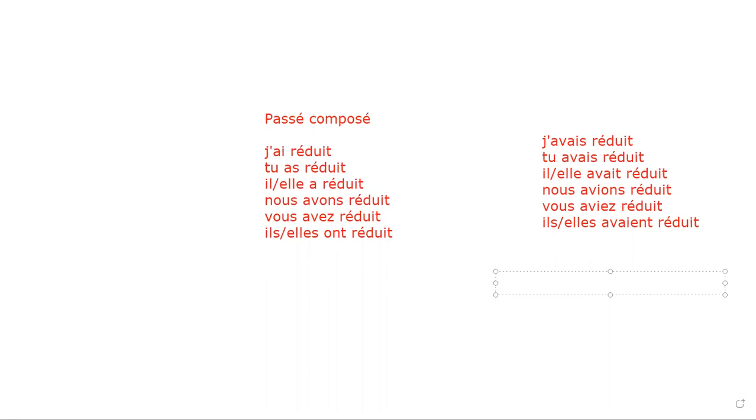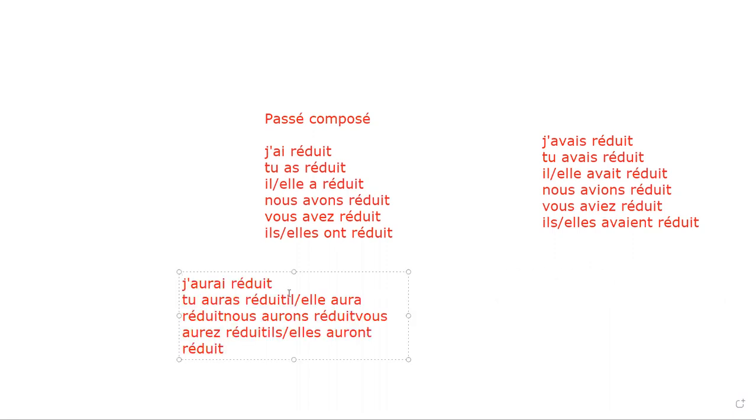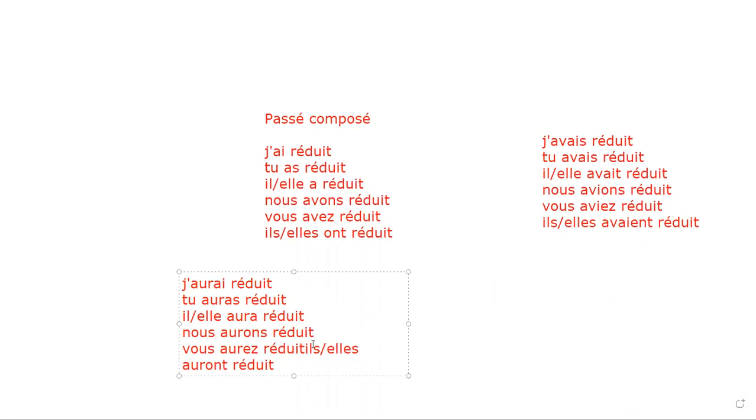What is futur antérieur, guys? This is I will have reduced. Future past, I will have reduced. So j'aurai réduit, tell me yes or no. Yes. C'est clair, because we just have to take the future of avoir and the past participle. If I say I would have reduced, these types of sentences we call conditionnel passé.